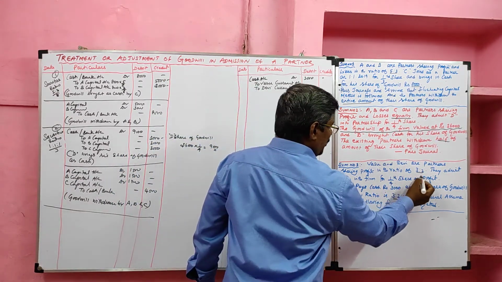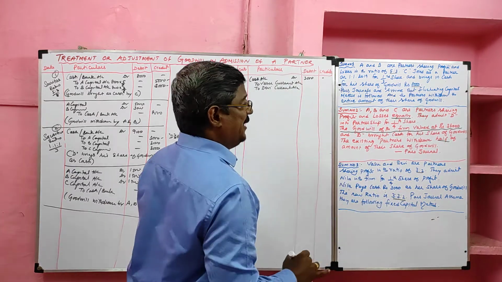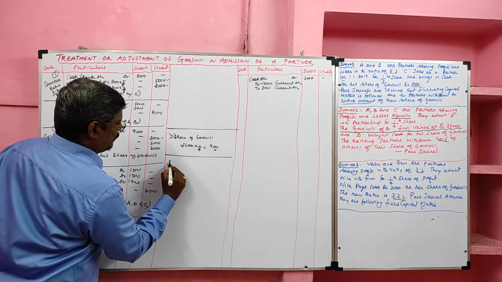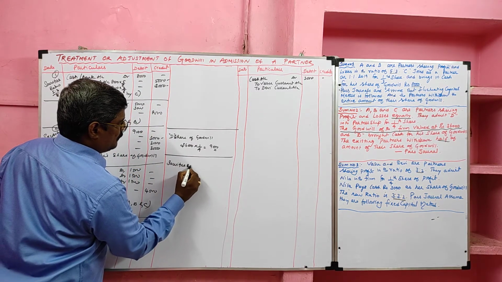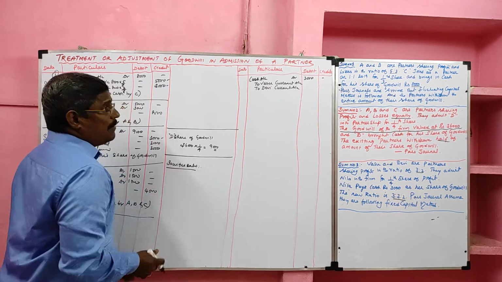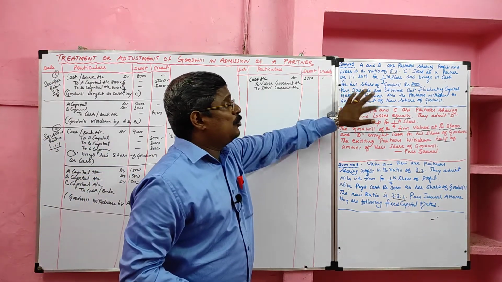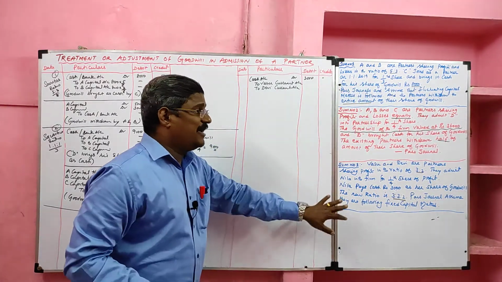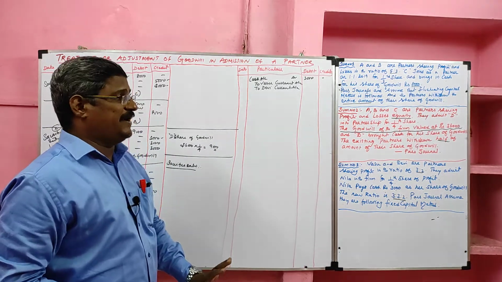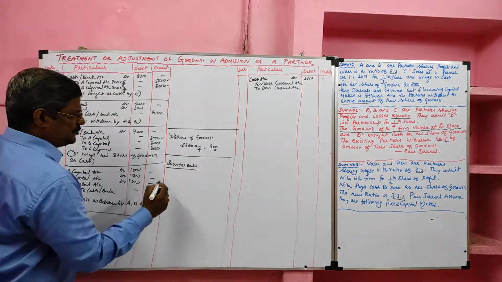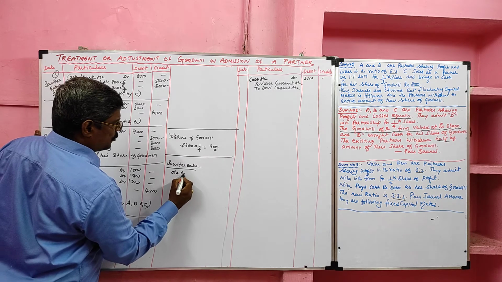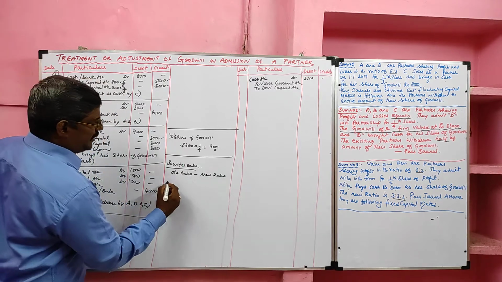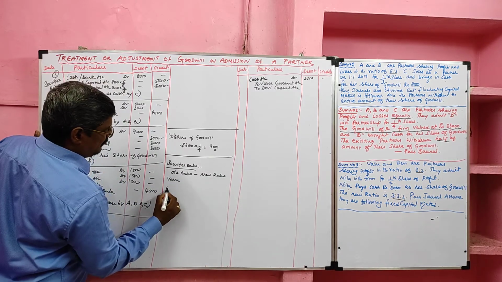Here the old ratio and new ratio are both given, so we have to find the sacrifice ratio, for the third problem, because the new ratio is given. But in the earlier two problems, no sacrifice is given. If no sacrifice is given, we can assume the old ratio as the sacrifice ratio. Here, when the new ratio or surrender is given, we have to find the sacrifice ratio. Sacrifice ratio formula: old ratio minus new ratio. We have to find it for Vasu and Devi.